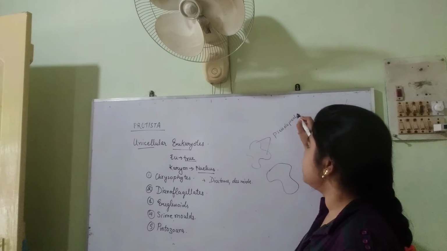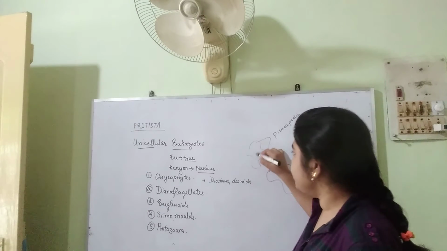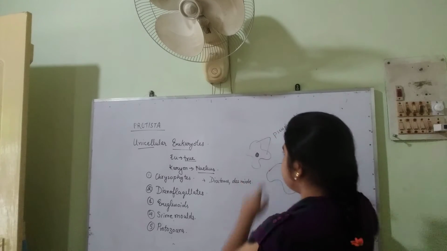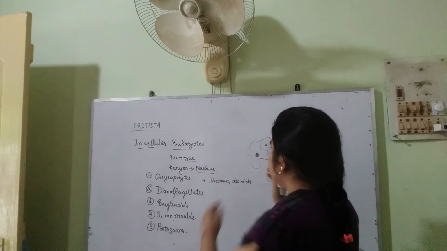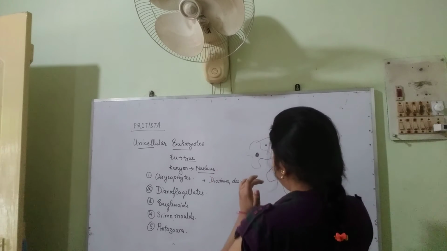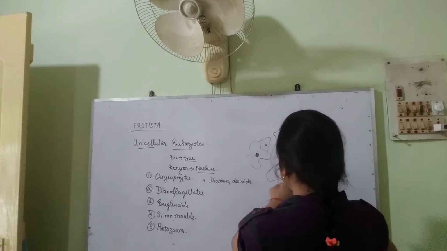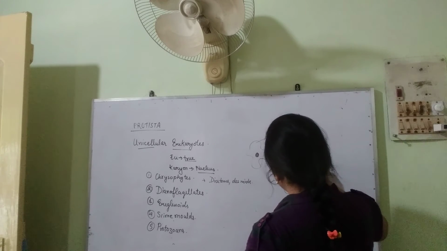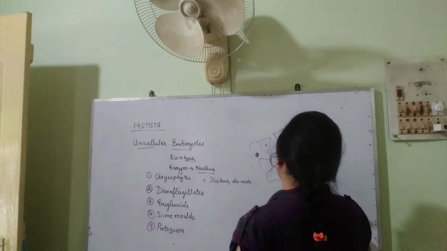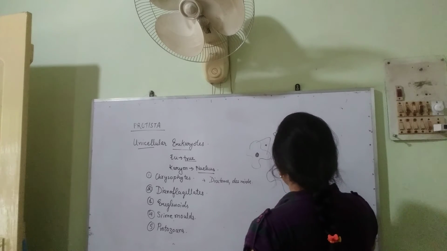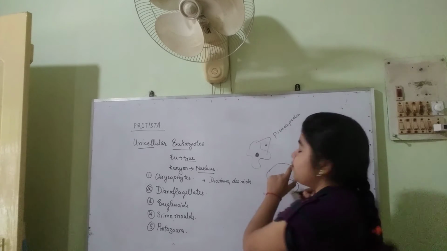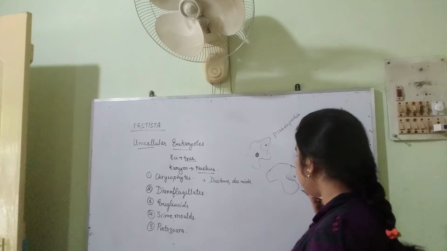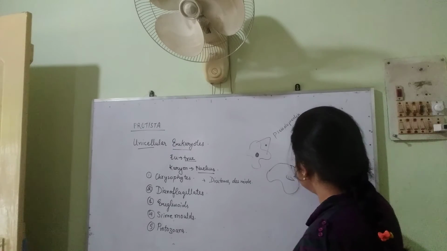Pseudopodia, which are present in amoeba. This is a nucleus. Okay, then it engulfs. Suppose a food comes here, then it will throw its pseudopodia around it. Okay, like a food comes here, so then what will happen? It will throw its pseudopodia around it. Okay, it has thrown its pseudopodia around the food, and after that it will engulf the food.